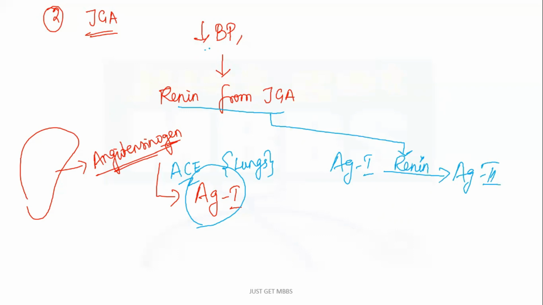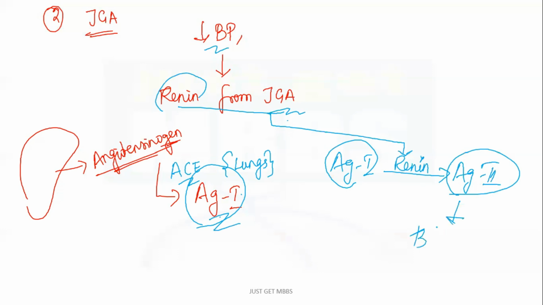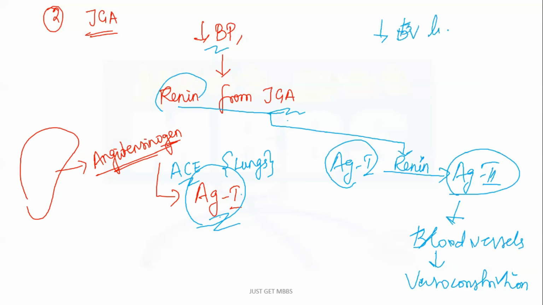So when there is decrease in BP, simultaneously two things are happening. One is the conversion of angiotensinogen to angiotensin 1. At the same time, there is synthesis and secretion of renin from the juxtaglomerular apparatus. These two meet each other, and angiotensin 1 gets converted to angiotensin 2. This angiotensin 2 acts on the blood vessels and causes vasoconstriction. What is vasoconstriction? It is a decrease in the blood vessel lumen area.